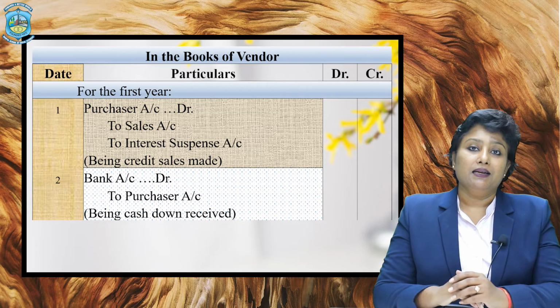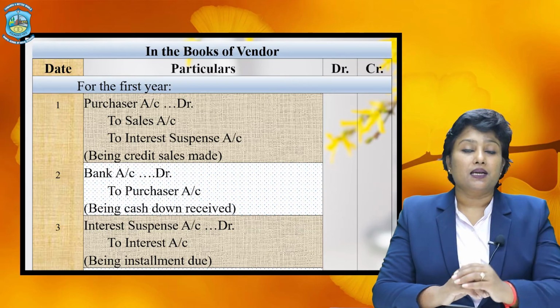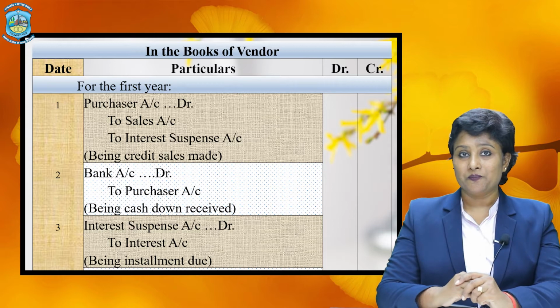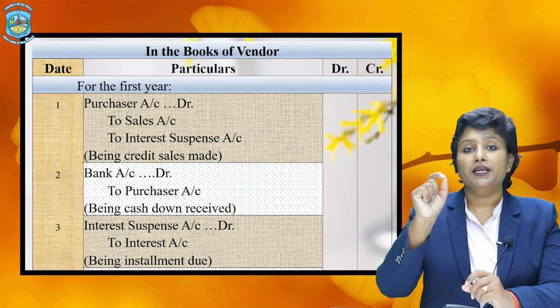Now, the time will pass and the date of installment will become due. So on that particular date, the vendor has to pass the entry for the installment due. As he has already debited purchaser's account in the beginning, that is on the date of sale itself, now he has to make the interest due at the date of installment. So on that date, the entry would be passed as interest suspense account debited to interest. Why? Because now this income becomes due, the income of interest.